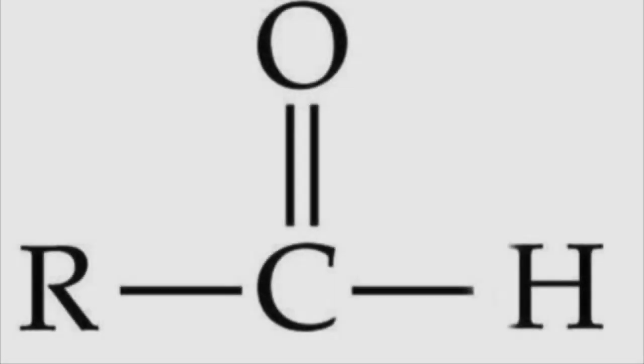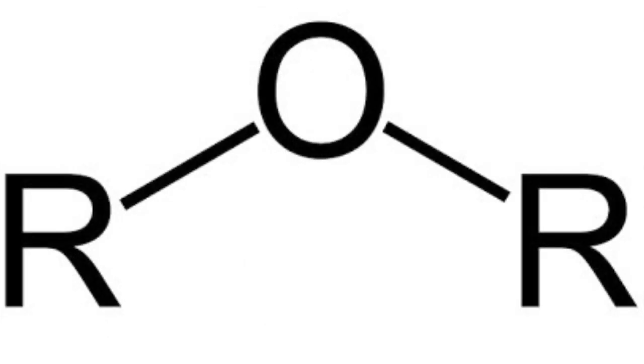For talking about the atomic properties of these two, I'm going to start with aldehydes. Aldehydes are organic compounds where the carbon atom in the middle shares a double bond with an oxygen atom, a single bond with a hydrogen atom, and a single bond with another atom that is represented with the letter R. Now, for ethers, we know that they are also organic compounds, but they contain an oxygen atom bonded to two same or different alkyl or aryl groups, which in this case are represented with the letter R.